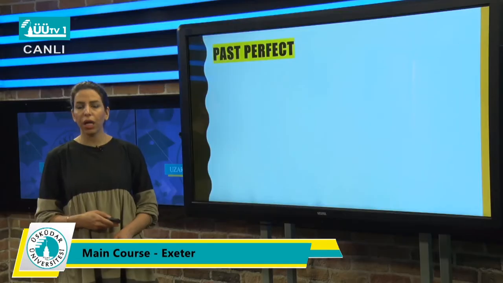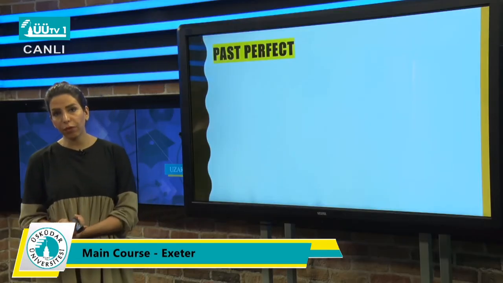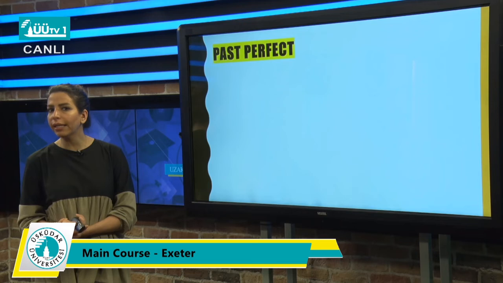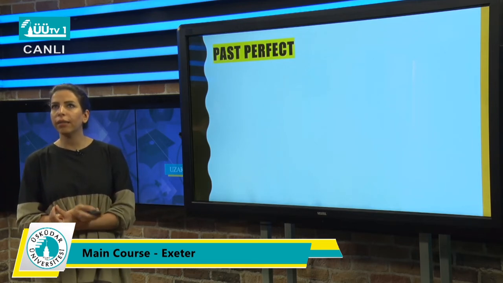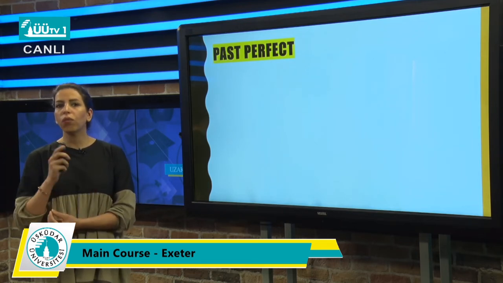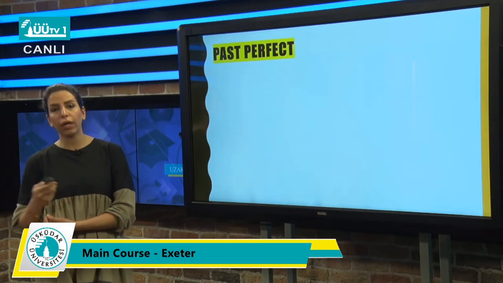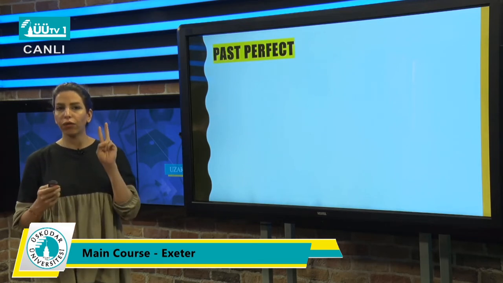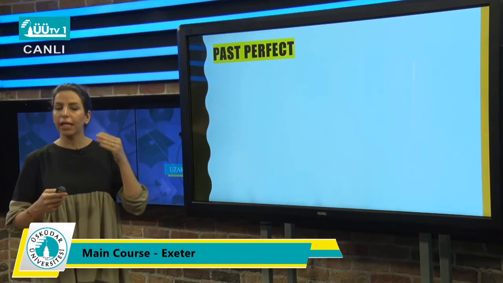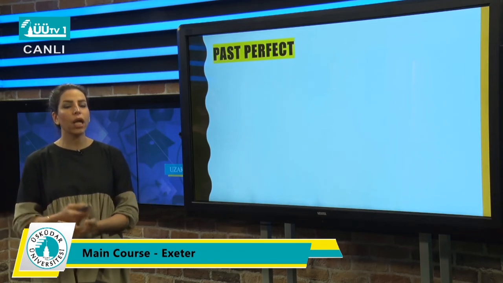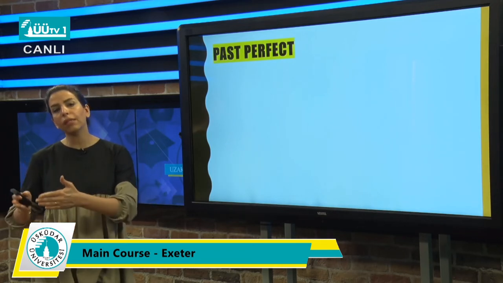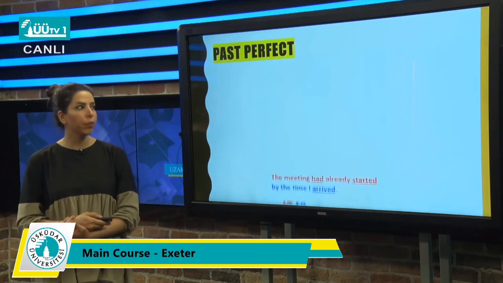Past perfect. Whenever you talk about past perfect, it is really important to understand that we have got two actions just right here. And the important thing here is that one action has happened before another action. So we have got two actions in the past. The series and the order of those two actions are important. One action had happened before another action.